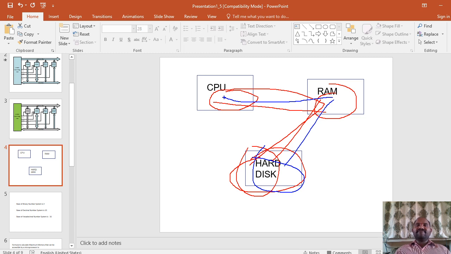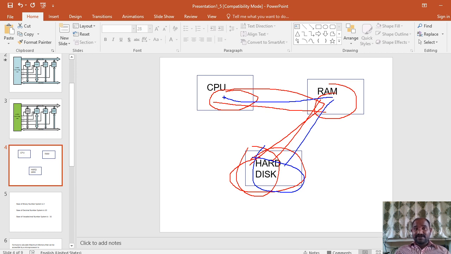So in short, if anyone asks whether you know about the microprocessor, you can say yes, even if you are not fully confident. Then they are going to ask where exactly your microprocessor is working inside the system. It is always working inside the RAM space. In order to run your application, in order to run your computer, the major part you are supposed to have inside the computer is the RAM.